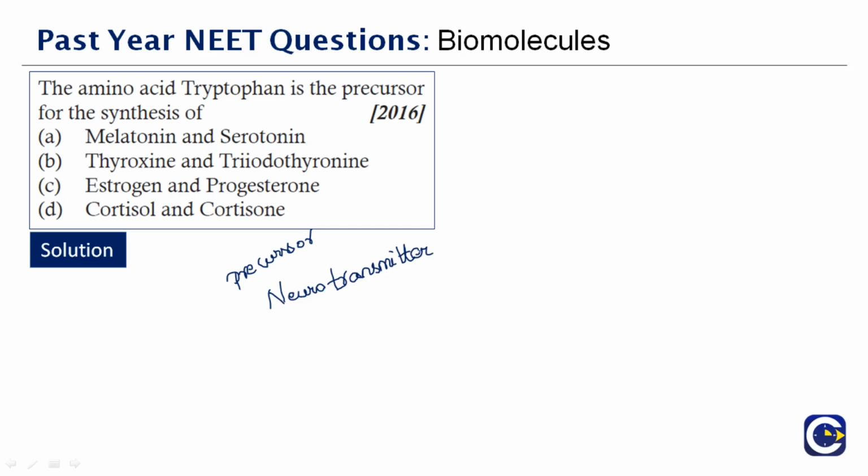The amino acid tryptophan is a precursor for the synthesis of melatonin and serotonin. Apart from that, thyroxine is produced by the follicular cells of the thyroid gland. So thyroxine is associated with the thyroid gland. Other than that, it is produced as a precursor for thyroglobulin.